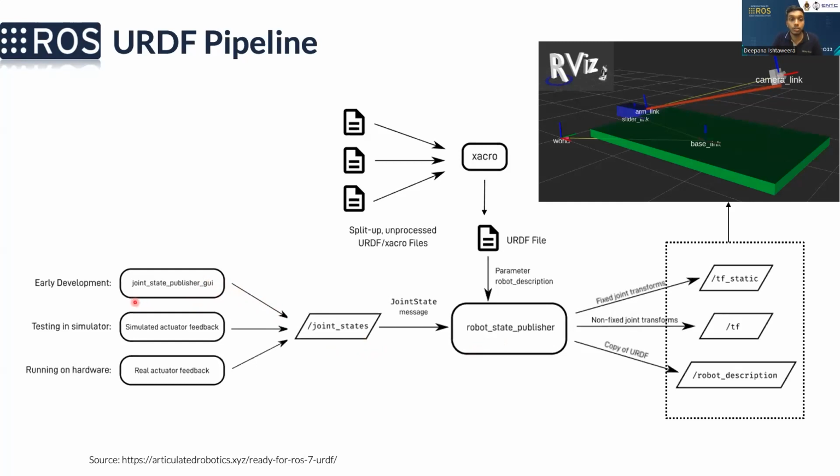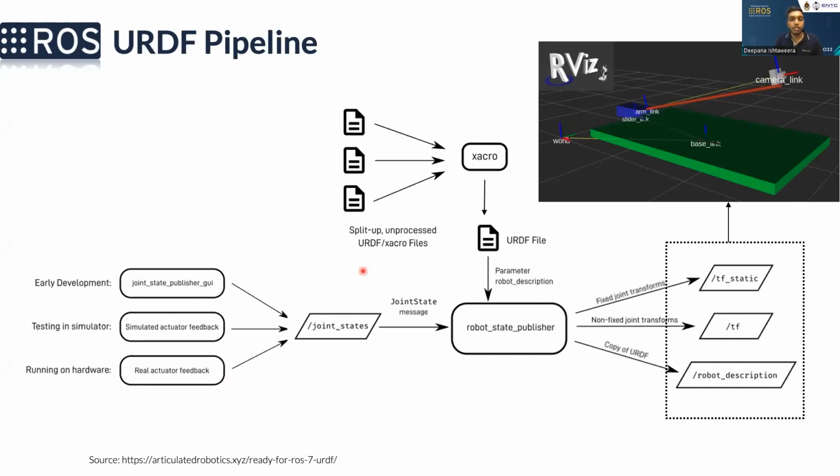So we can use another package called Joint State Publisher GUI, and using that, we can publish joint states. And in the simulation stage, we can use simulation platforms like Gazebo or Unity or some other tool in order to publish the joint state into this topic. And in our actual robot, we can use the real actuator feedback to publish joint states. Right. So now you have an understanding of how to describe our robot to ROS using URDF and its pipeline.